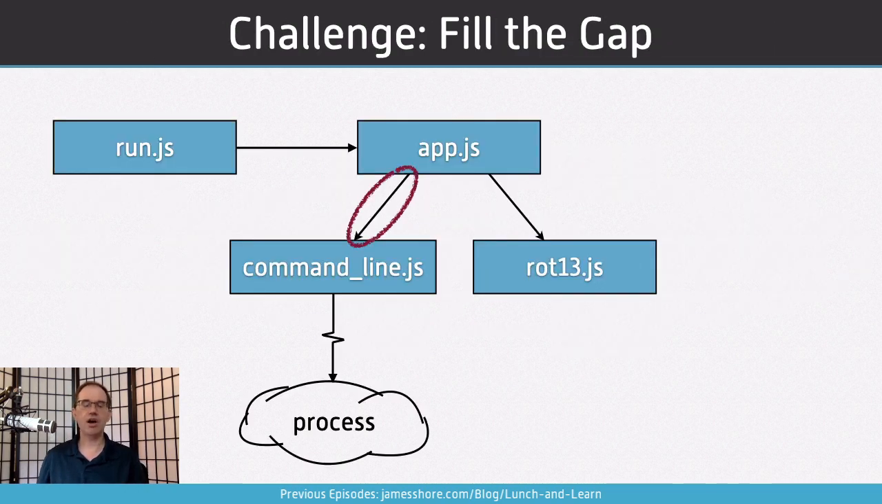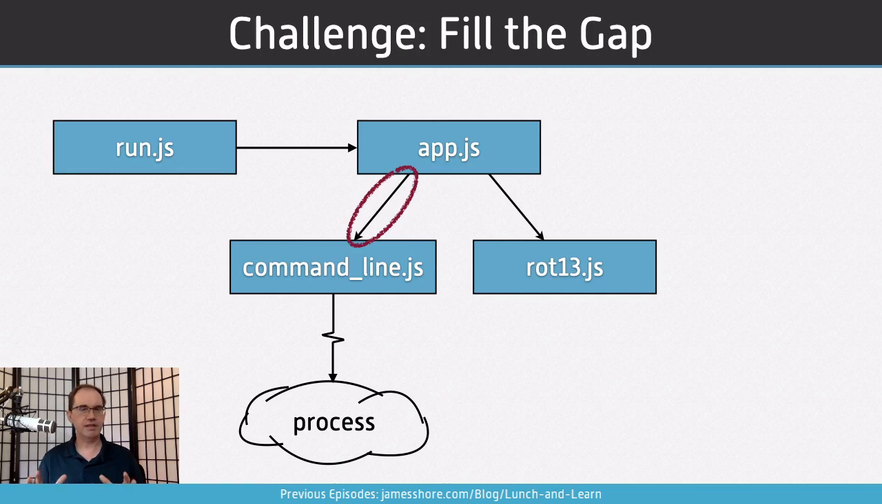We're going to be using our Rot13 application that we've developed in previous episodes. And again, you can find the archive at jamesshore.com/blog/lunchandlearn. This Rot13 application is a simple little command line utility where you type in some string and it gives you back the Rot13 encoded version of that. Rot13 is the little spoiler hiding mechanism you see on the internet.